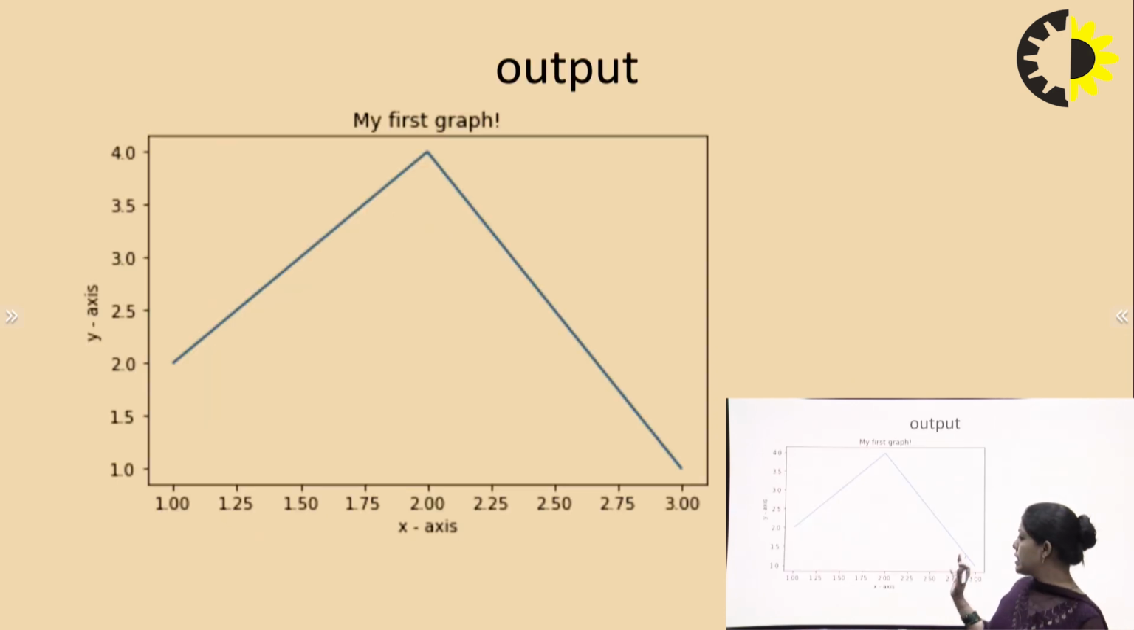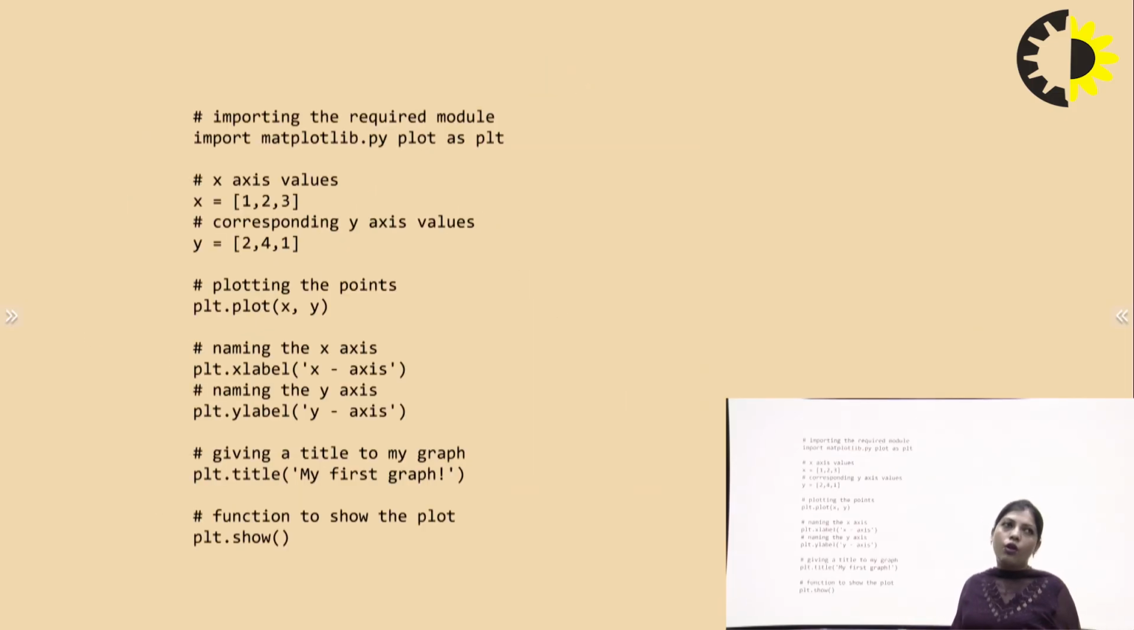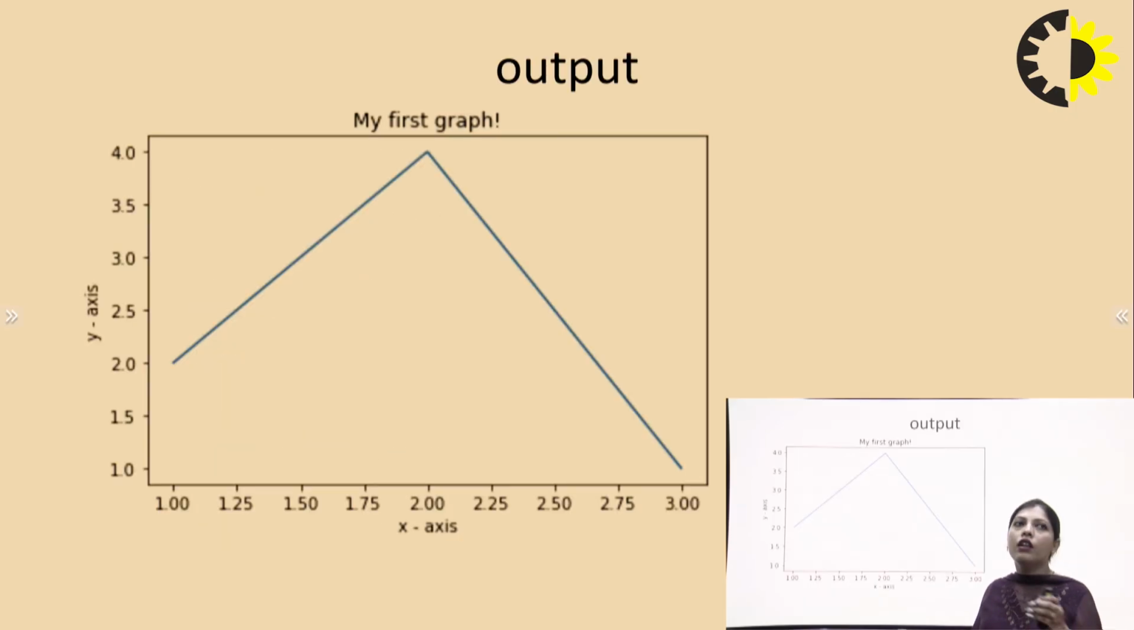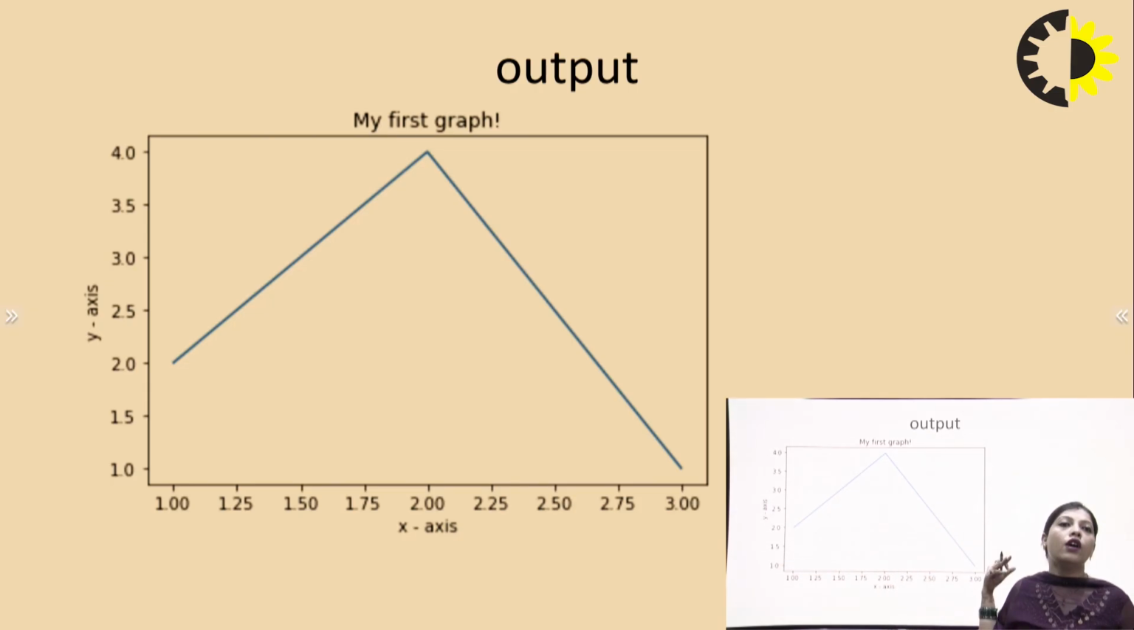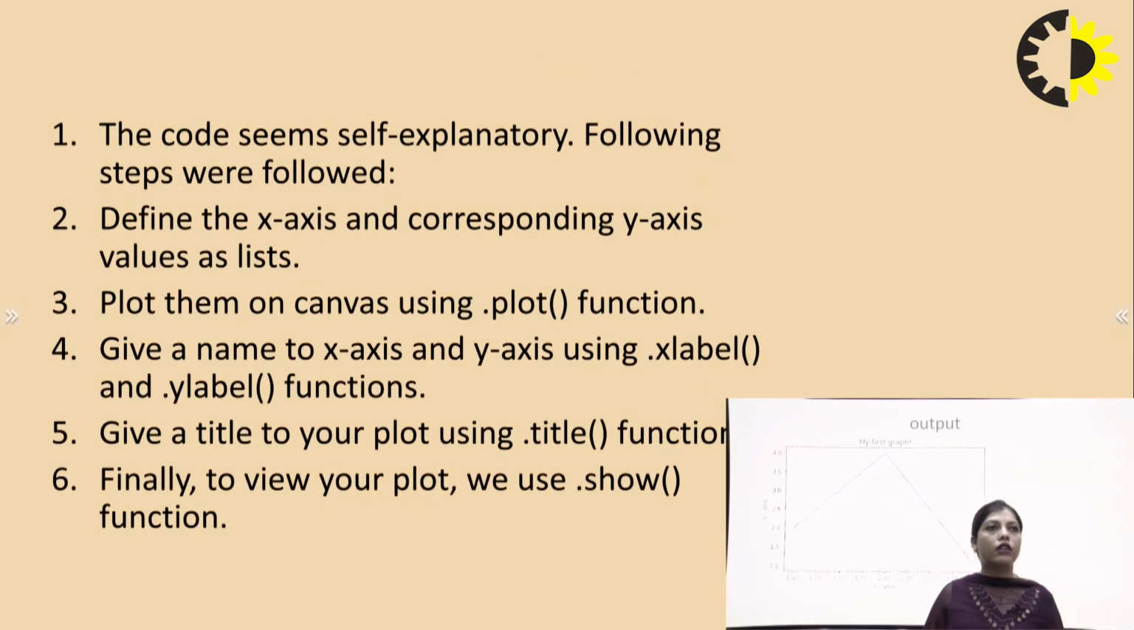So this is the graph which is shown for the previous example. By using this example, the output of that example is that graph. This is the x-axis, this is the y-axis, and this graph is plotted with the help of the matplotlib library. And my first graph is the title of the graph.